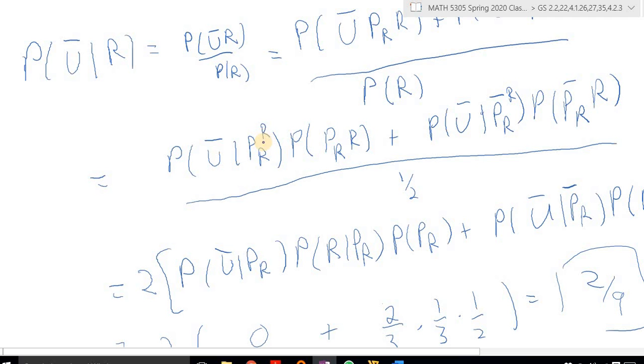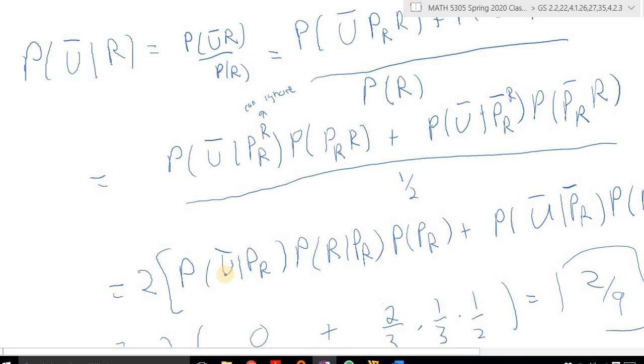So I can take the R out. Knowing R is not going to affect this conditional probability. All right. So I'll take it out from here. So I can just say I can ignore it, because R is independent of these possibilities. Right? I mean, U bar is independent of R.